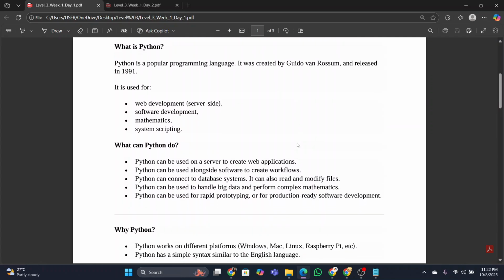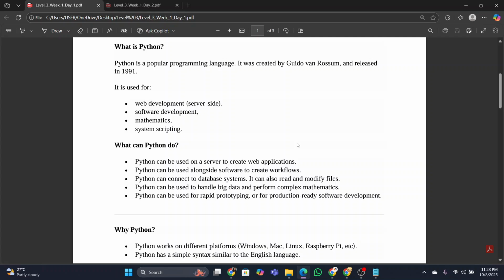Now we will see what is Python programming. Python is a popular programming language. Like us, we have lots of languages, right? Bangla, English, French, German, Korean, Spanish, and all. So the computer also has its own language. Those are programming languages. There are lots of programming languages. Among them, Python is very famous, very popular. I will explain why Python is very famous. It was created by Guido van Rossum and released in 1991. So long, long ago, right?